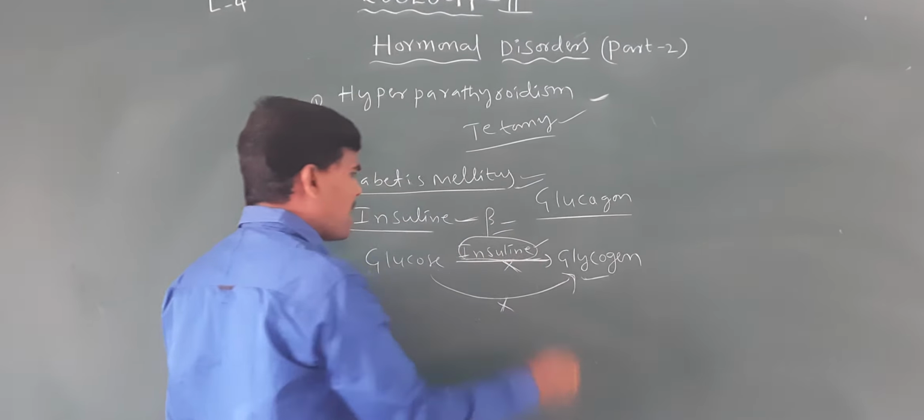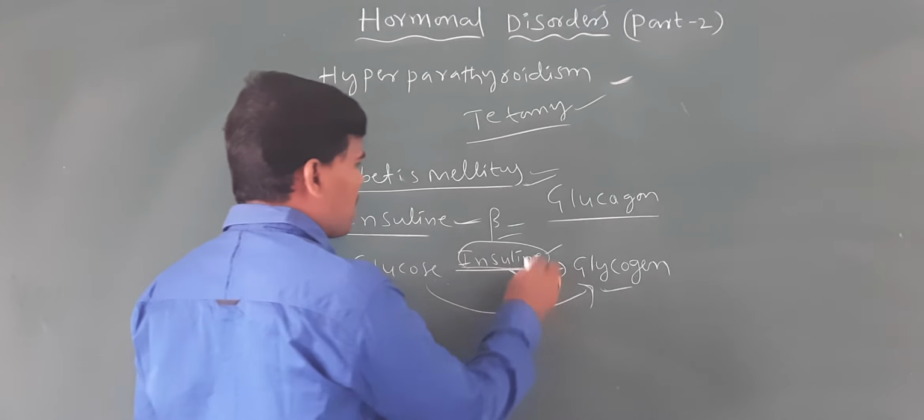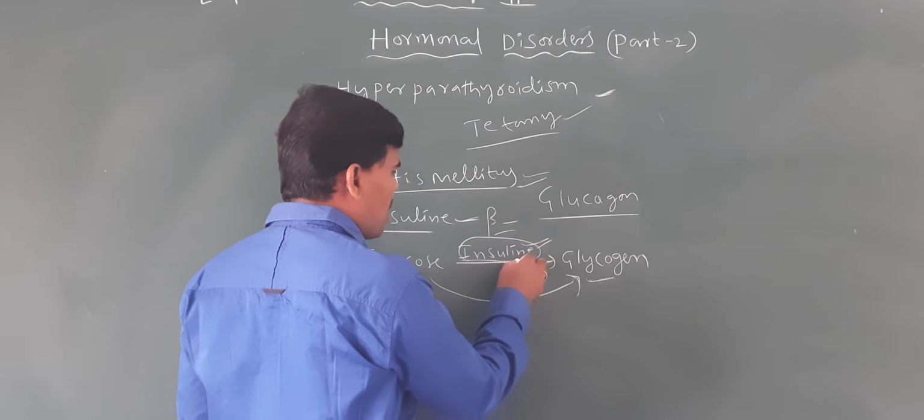So glucagon is the hypoglycemic hormone, and this is the hyperglycemic hormone. Due to the lack of insulin hormone, glucose cannot be converted to glycogen, so automatically the glucose level rises in the blood, and that leads to diabetes mellitus.